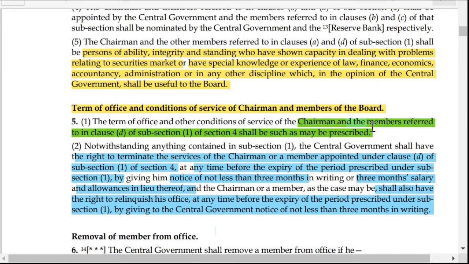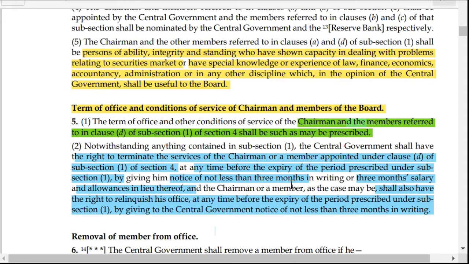Now, at any time before the period prescribed. Now coming to the notice period, which must be 3 months. So before terminating the chairman and the other members, the central government must give them 3 months' prior notice, or otherwise, if it is not possible to give 3 months' prior notice, then they shall give them 3 months' salary in lieu of that.